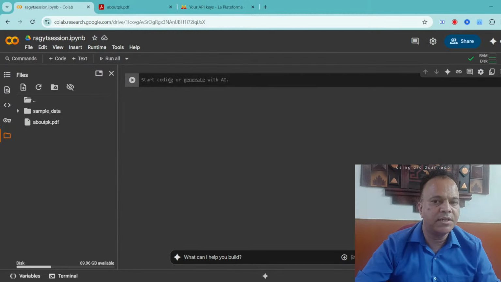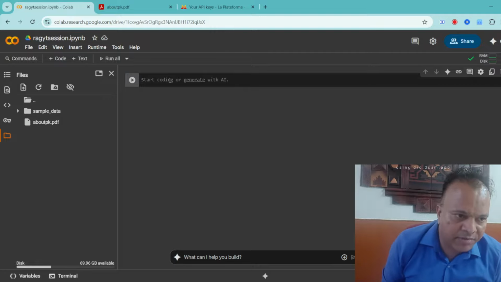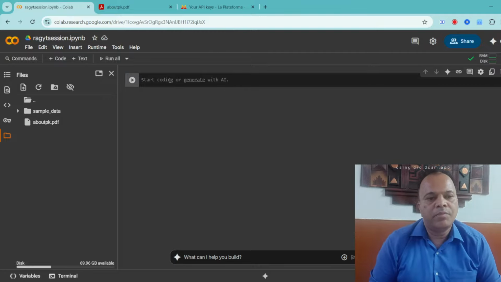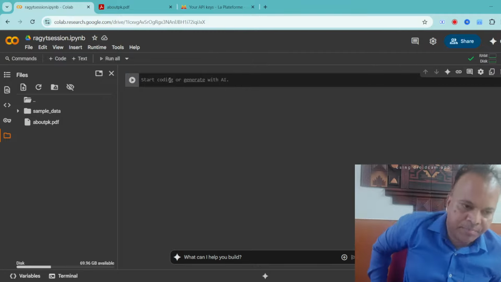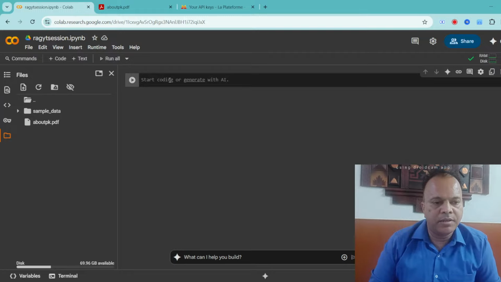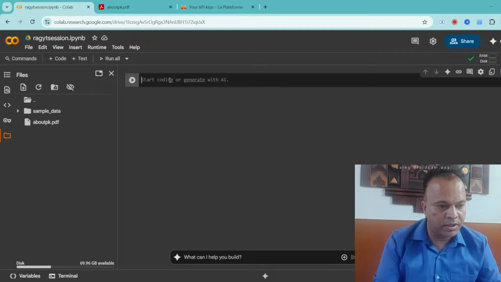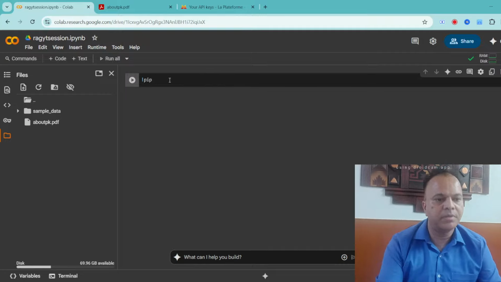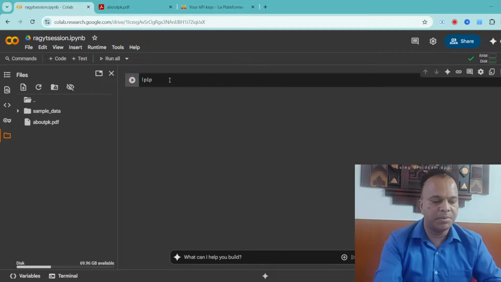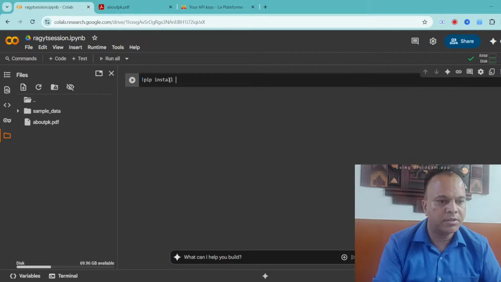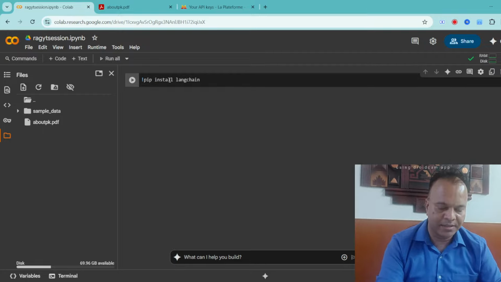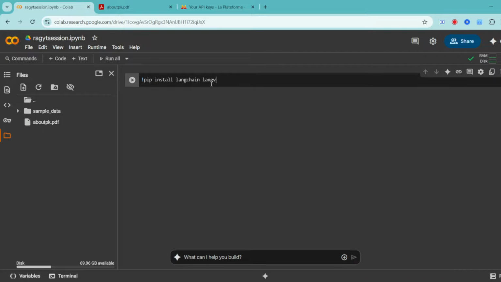The very first step is that in this environment, in this Google Colab, we want to have LangChain, and we want to have the PDF loader, and we want to have one of the vector databases like I showed about, like Chroma or FAISS, one of those. So let me install all that. You'll use exclamation mark pip because this is a notebook. It's not just pip, it's exclamation mark pip install. The first thing I want is LangChain. Then we want LangChain community,